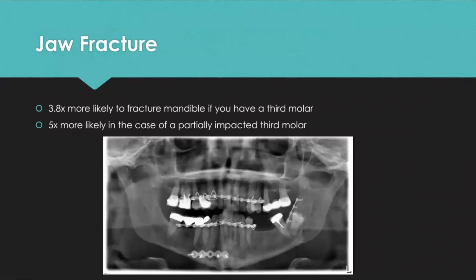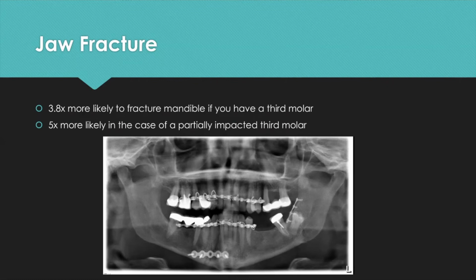The next thing is jaw fracture, and I would never recommend a patient take out the wisdom teeth solely for the reason to prevent jaw fracture. Jaw fractures happen even in patients without impacted wisdom teeth, but you can see patients are almost 4 times more likely to fracture their jaw if they have an impacted third molar, and 5 times more likely when there is a partially impacted third molar.